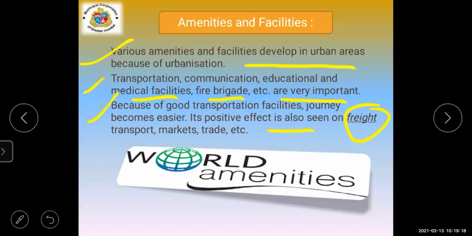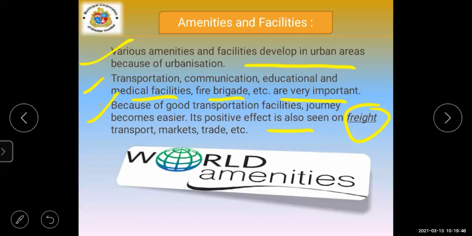It is explained that if the amenities and facilities are properly developed in an urban area, then transportation is good, communication is good, and educational facilities with medical facilities are also given very properly, and they are very important facilities in that urban area.